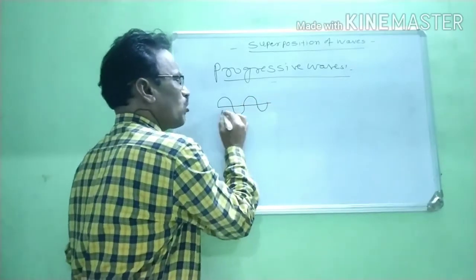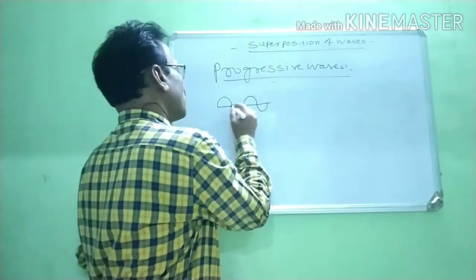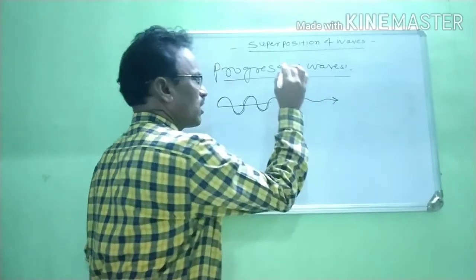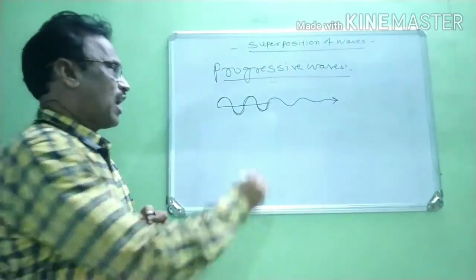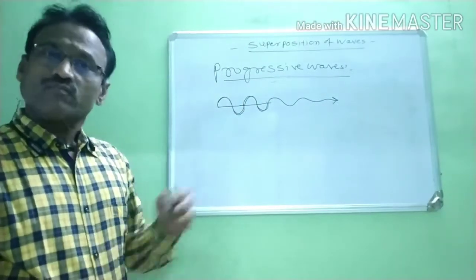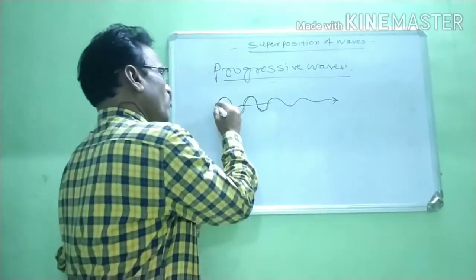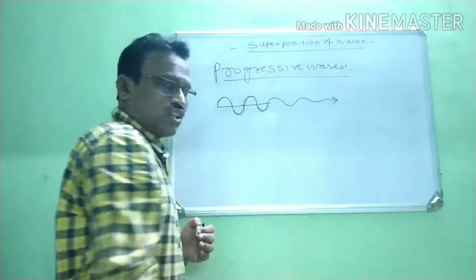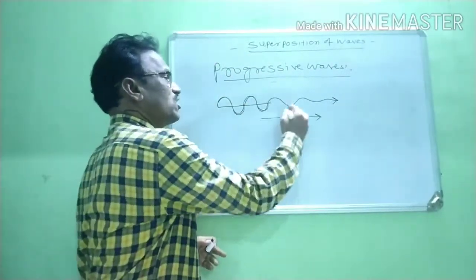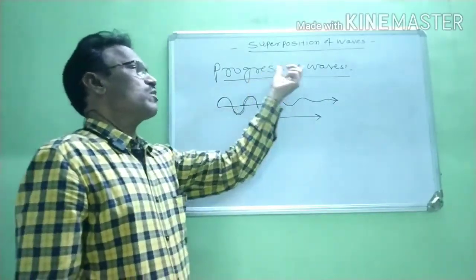In this way, when a number of particles of that medium start vibrating continuously from their mean position, a wave travels continuously in the same direction in the given medium, and the form of that wave is continuously the same, right? Therefore, in this wave we observe that the wave is continuously traveling through the medium without any change of form. Such waves are called progressive.